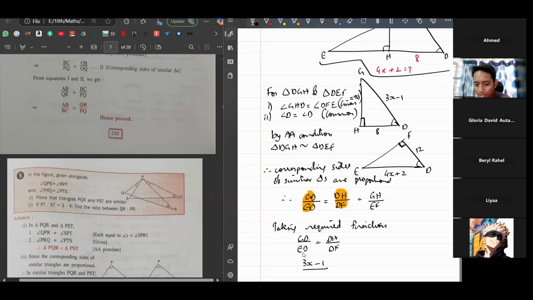3x minus 1 is ED, 4x plus 2 is equal to DH, 8 and DF is 12. Okay, so now we get a linear equation. Solve the equation, you'll get x. Once you get x, substitute x in this, you'll find ED. Substitute x in this, you'll find GD.